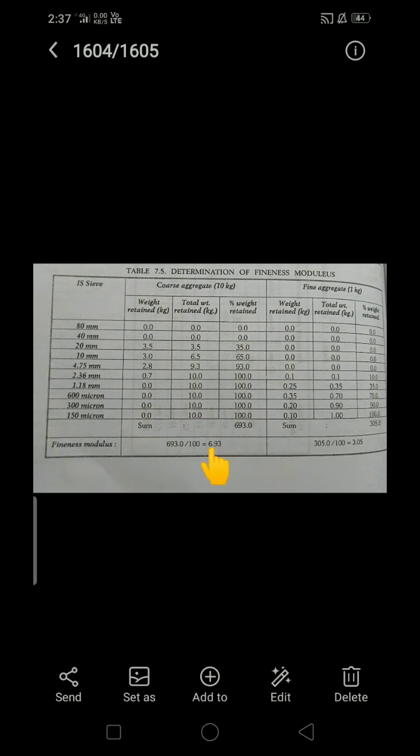So the fineness modulus of coarse aggregate is 6.93, and for the fine aggregate, 3.05. This is the way to find out the fineness modulus of fine aggregate and coarse aggregate. This test once again we are going to do in the building material testing laboratory in detail. In the next video I will explain the next test conducted on the aggregates. Thank you.